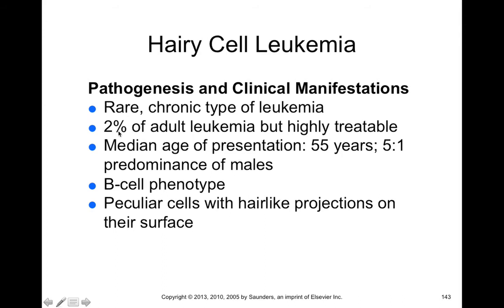It affects about 2% of adult leukemia, but is highly treatable. The median age of presentation is 55 years of age, and it usually affects males to females 5 to 1. Now, with hairy cell leukemia, it's a B cell phenotype, so this is a cancer of B cells. And what you find here are peculiar cells with hair-like projections. That's why they're called hairy cell leukemia on the surface. And so it's identifiable through microscopy.